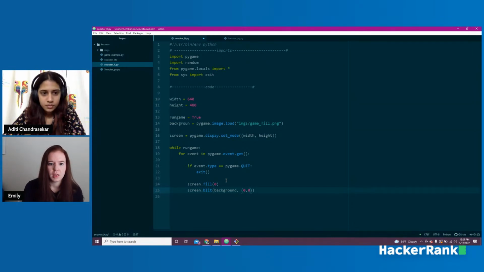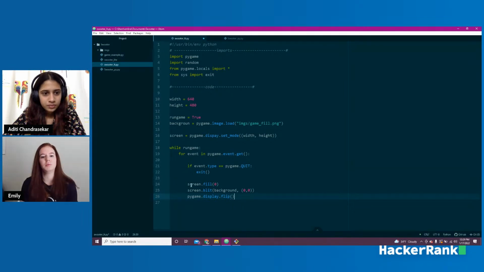And then the last thing we're going to do is say pygame.display.flip. And this is what ultimately makes everything show up and moves us on to basically the next frame.